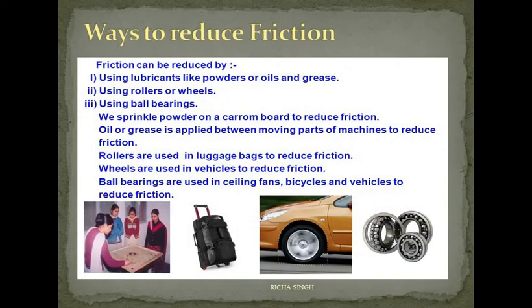Now, ways to reduce friction. Very easy. How can you reduce friction? By just making the surface smoother. The surface can be made smooth by polishing it, by applying oil or grease as a lubricant, or you can apply soft, slippery, fine powder like we do in carom boards, and by using ball bearings or roller bearings because they reduce the friction. So these are different ways by which friction can be reduced.